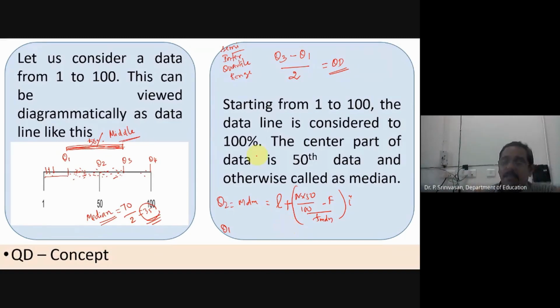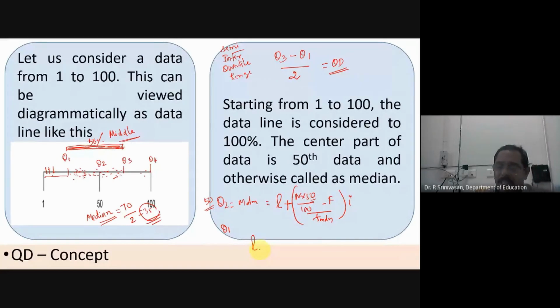Let us apply. If you are going for Q1, see Q2 is the 50th or the middle score. It is 50%. That is why here it's 100 by 2, so you are taking 50 here. Therefore, in Q1, L will always be there. There will be no change in L. It is the real lower limit of the Q1 class.